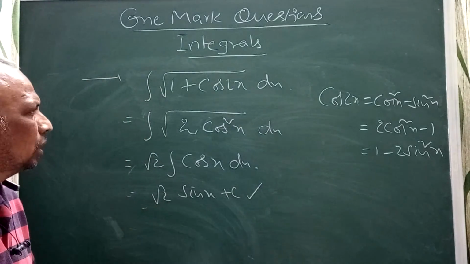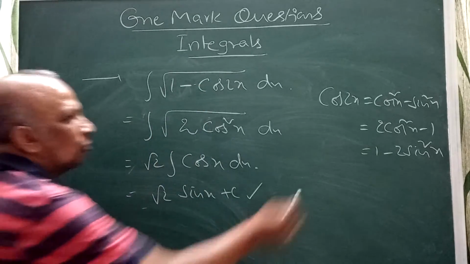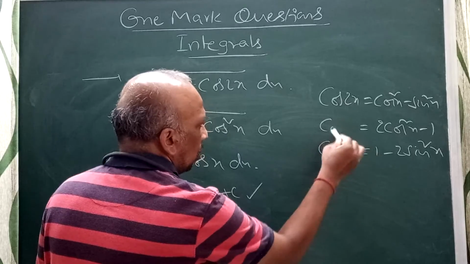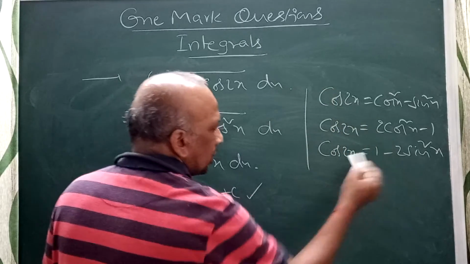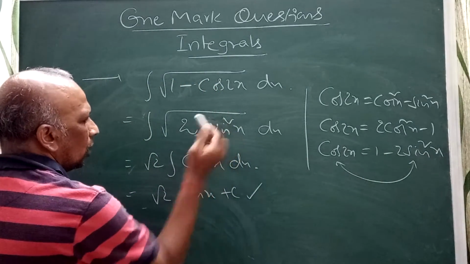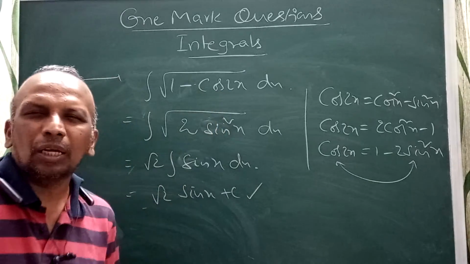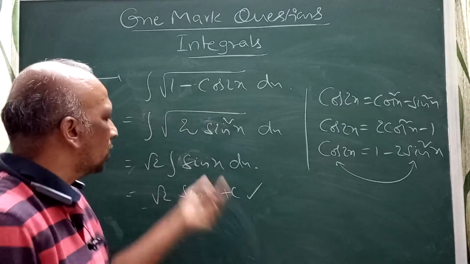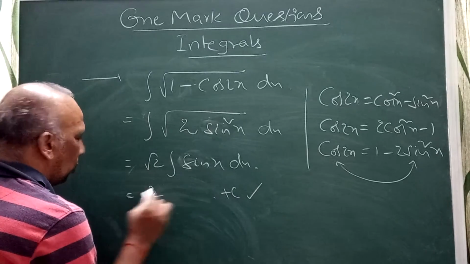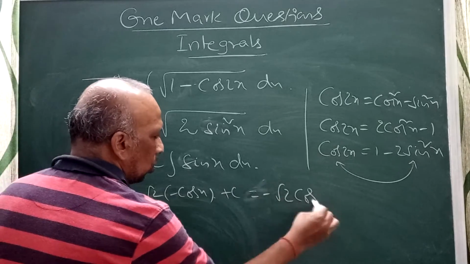Now, root 2 sin x plus c. Suppose the problem is 1 minus cos 2x. If we interchange these two terms, we get 2 sin square x. Root of 2 sin square x becomes root 2 sin x. Integral sin x, be careful, is minus cos x. So your answer should be minus root 2 cos x plus c.